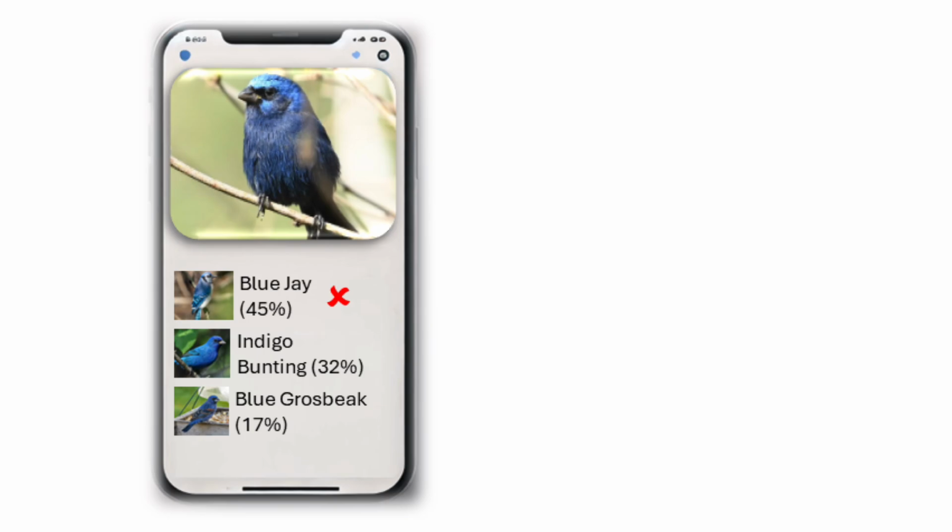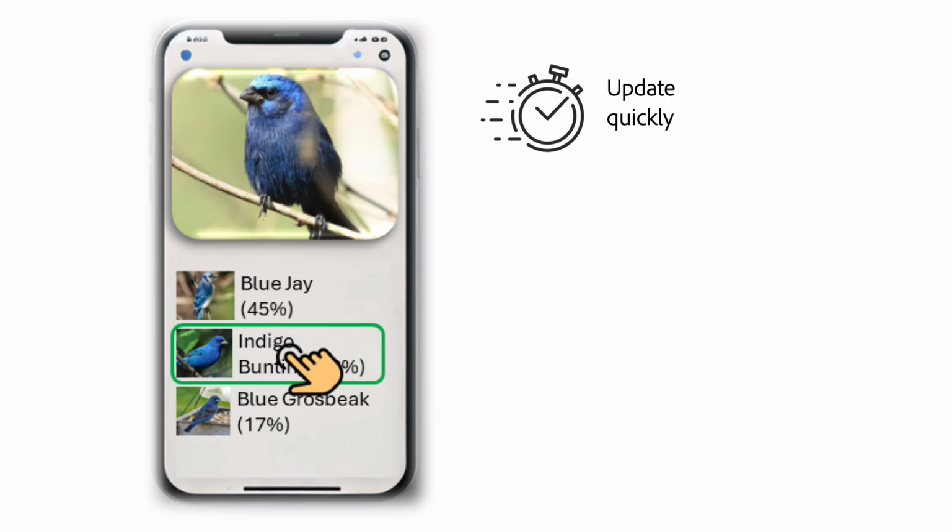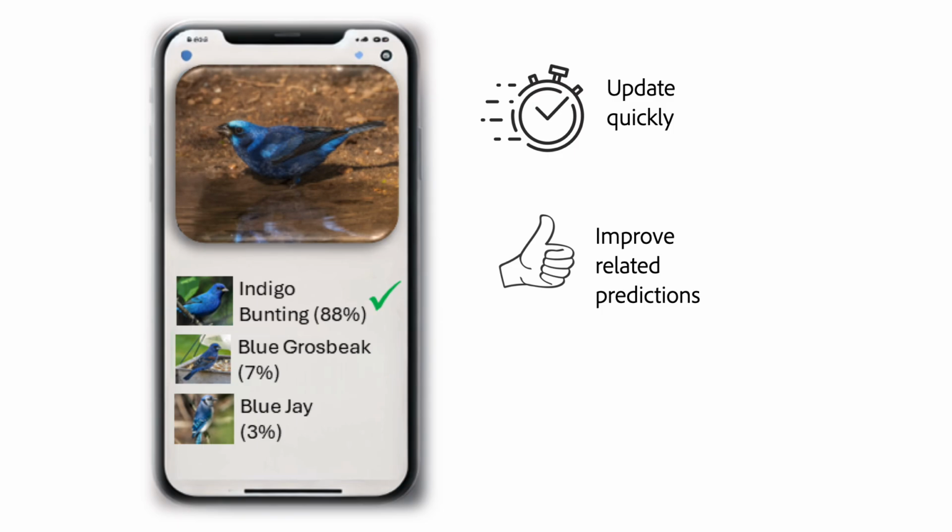Imagine a bird classification app that can predict any bird species and is able to continually improve from users' feedback. If I'm using the app and I took a photo and I notice that the app makes a mistake, I would want to correct that mistake and have the system update very quickly. So next time when we upload an image of the same bird, the app can make correct predictions. And also, the system is able to maintain its ability for species that it already knows well.